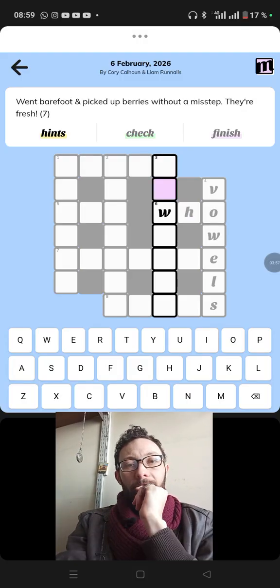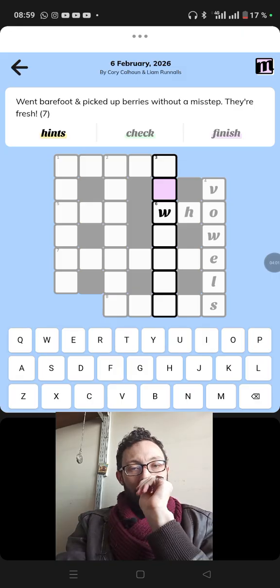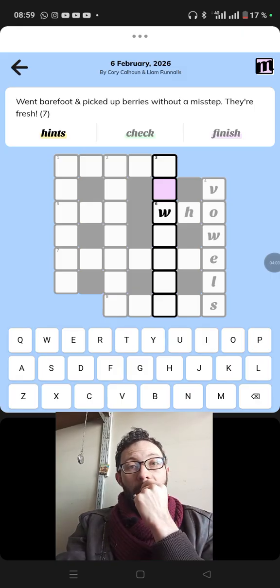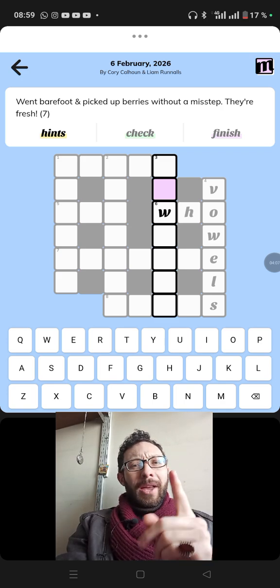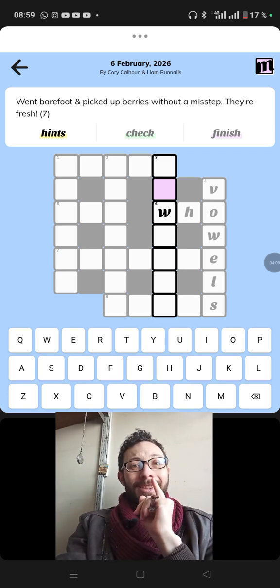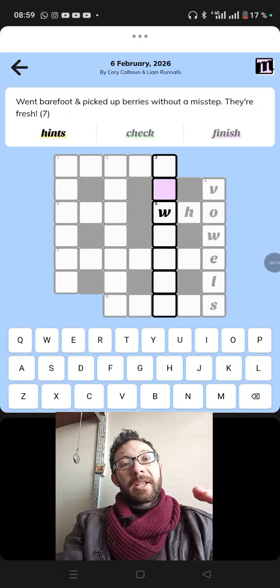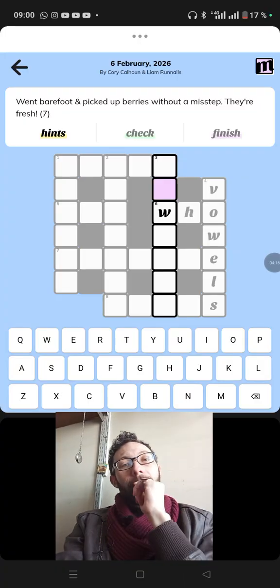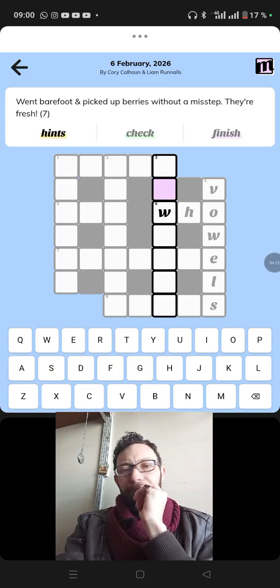Good. Went barefoot and picked up berries without a misstep. They're fresh. Went barefoot, also went without the T, without a foot, I suppose. And picked up berries without a misstep. They're fresh. I don't know.